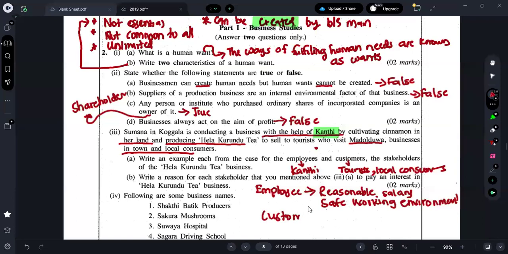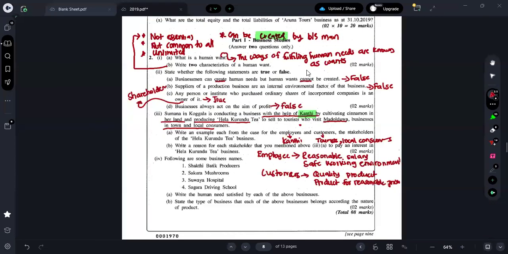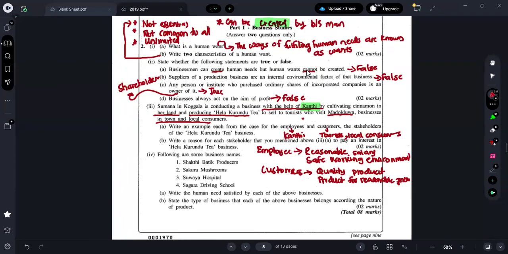As you people are saying, we can say quality product, and also a product for a reasonable price. This is how you write the answer. Nothing else, not like rocket science or anything. Very easy, right? Next one is what?